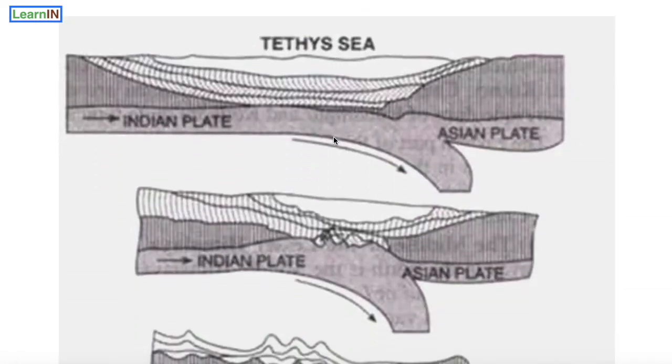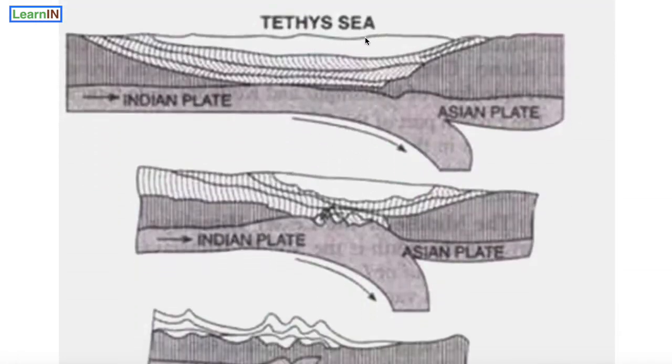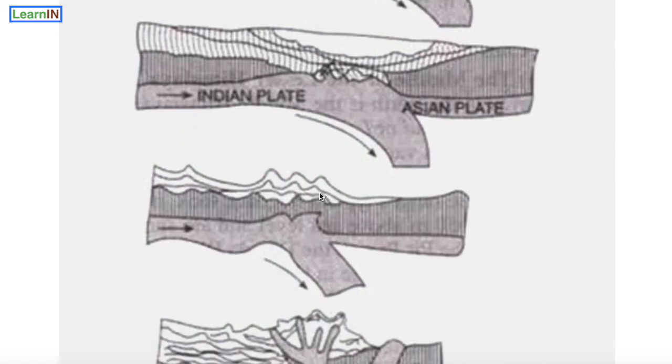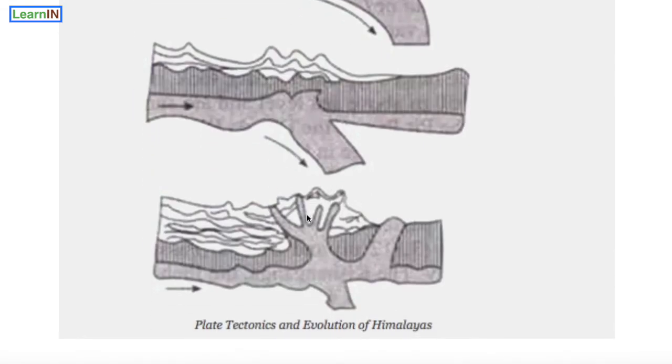Now moving to how Tethys Sea has developed into Himalaya. See, this is the Indian plate that is denser than the Asian plate. That's why it is subducting under the Asian plate. And after some time, there is pressure which leads to the geosyncline of Tethys Sea folding, and this folding ultimately leads to the formation of the folded mountain system, that is Himalaya.